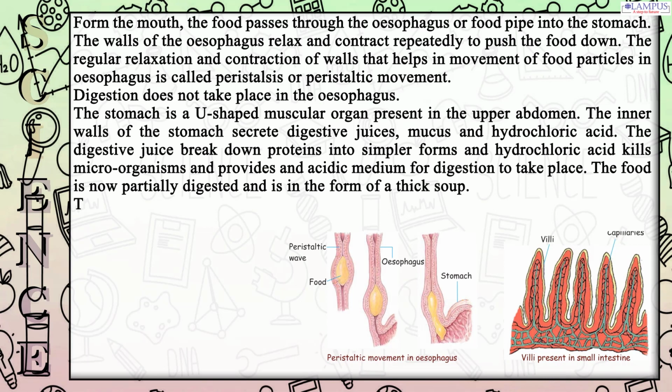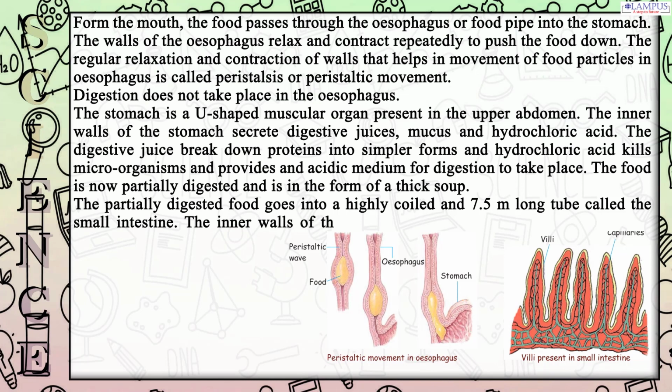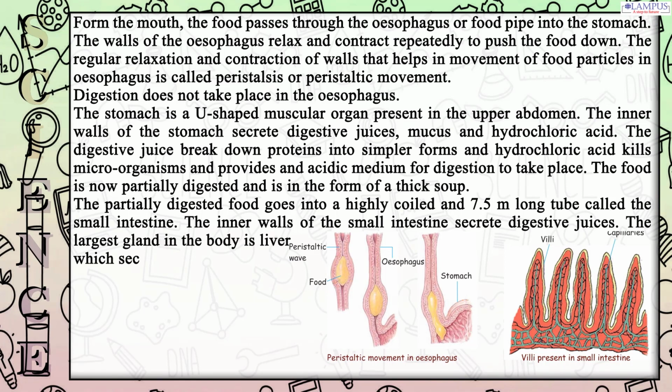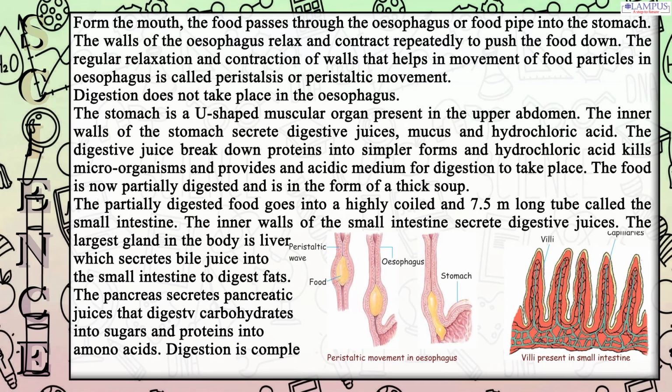The partially digested food goes into a highly coiled and 7.5 meters long tube called the small intestine. The inner walls of the small intestine secrete digestive juices. The largest gland in the body is the liver, which secretes bile juice into the small intestine to digest fats. The pancreas secretes pancreatic juices that digest carbohydrates into sugars and proteins into amino acids. Digestion is completed in the small intestine.